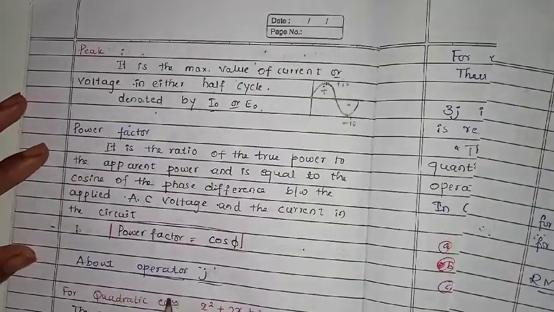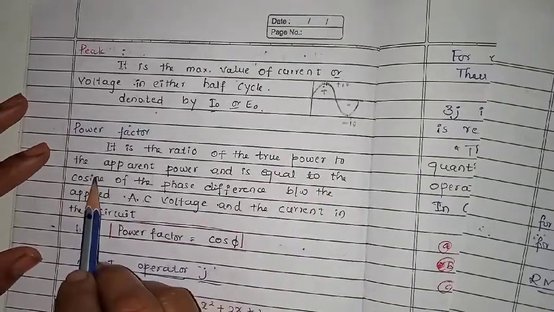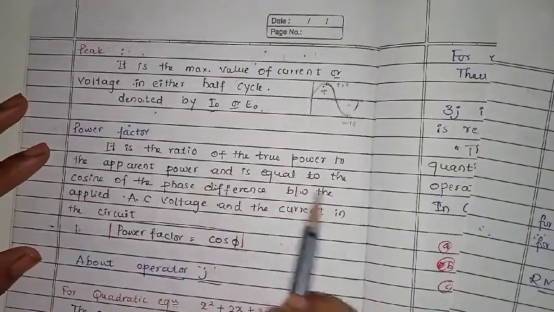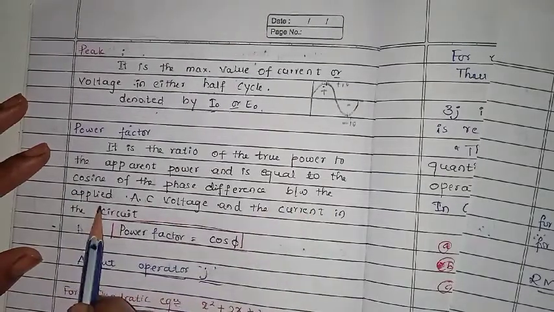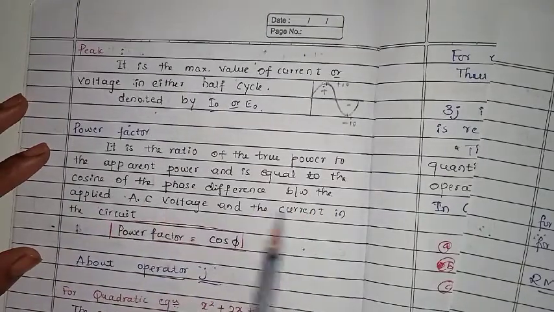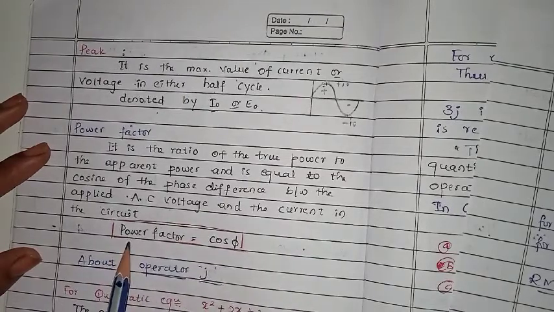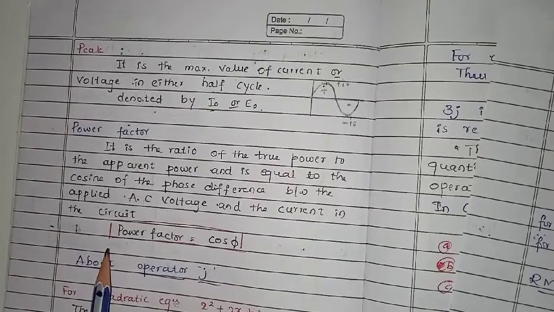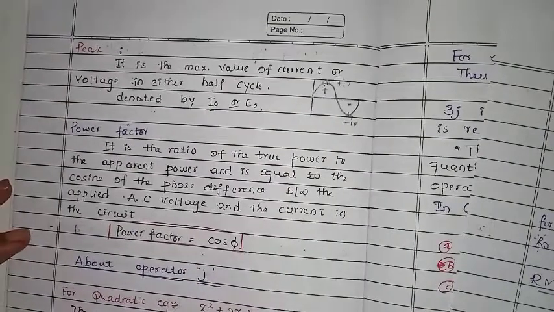Then power factor: it is the ratio of the true power to the apparent power, and it is equal to the cosine of the phase difference between the applied alternating voltage and the current in the circuit. So this is the power factor definition. Power factor is equal to cosine phi.